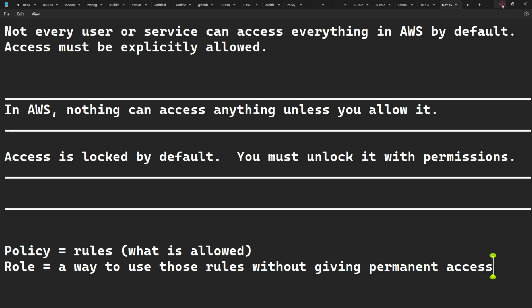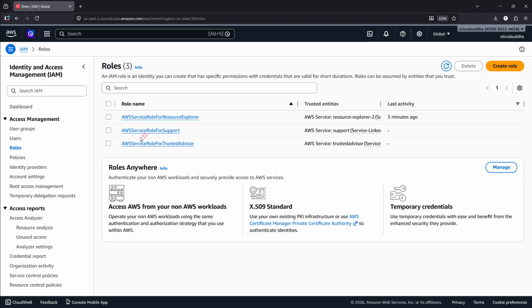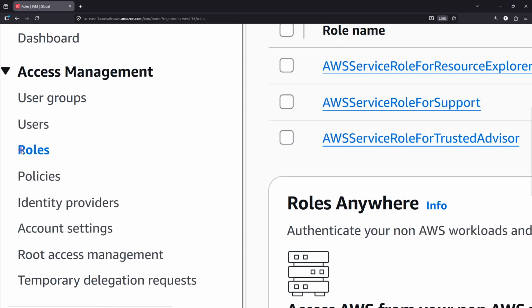It's just like saying maybe you should be a billionaire for a day, right? So I'm just giving you that role for a day. Or if I said be a billionaire, I'm giving you permanent access then. Or be a king, you are the king. If you're gonna be the king, you are going to be the king for a long time, right? That's like a policy. But if I say be the king for a day, that's like me giving you a role for a certain period of time, right? And that's why we want to create a role by simply clicking on roles.